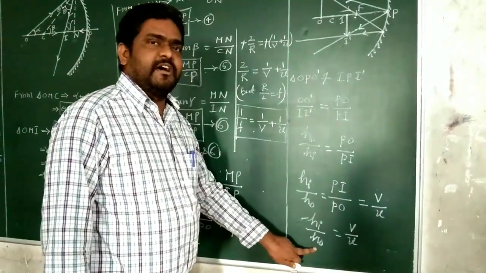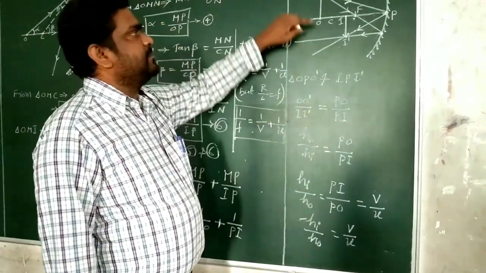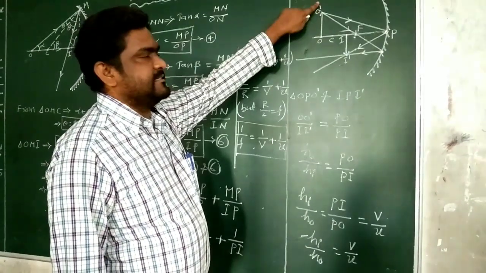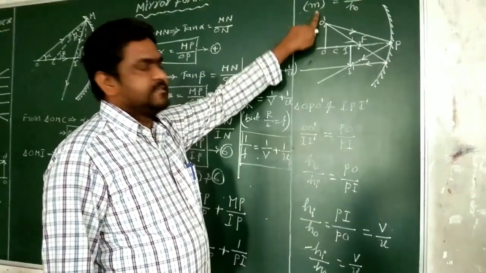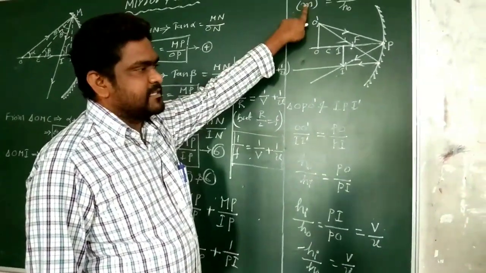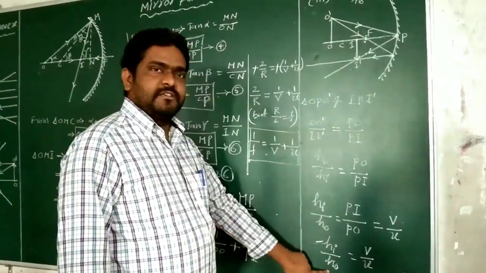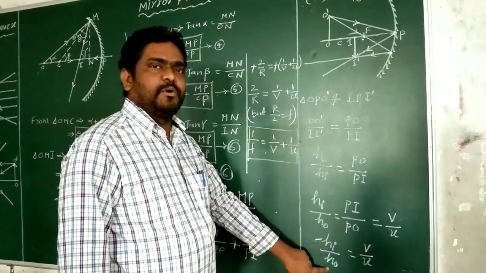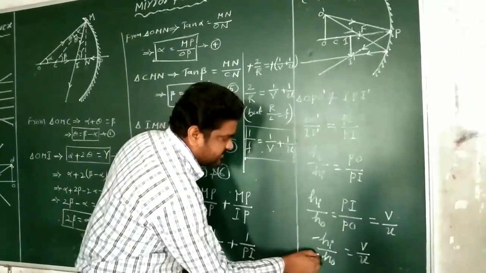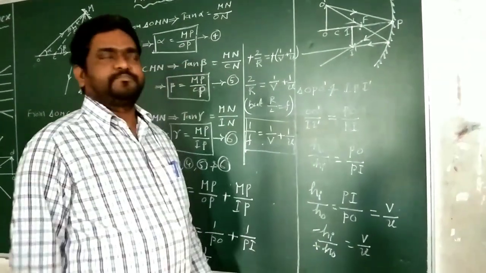H naught represents the height of the object. Height of the object is measured like this, above the principal axis. The distances which are measured above the principal axis, we treat as positive, so H naught is positive.